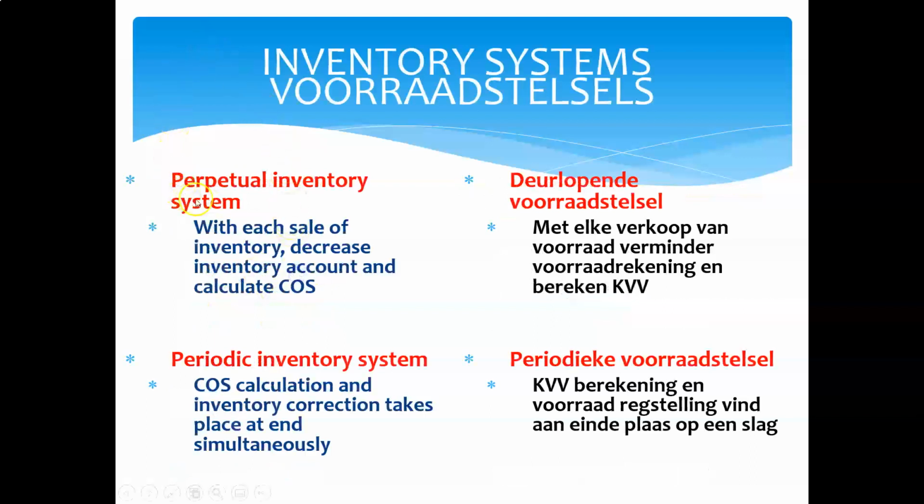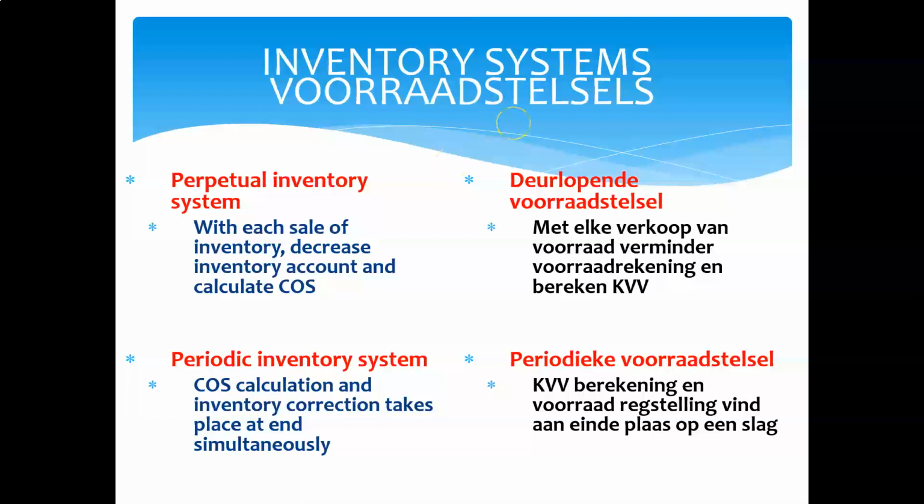Very important is that an entity can have two types of inventory systems. And accounting-wise, there are ramifications and consequences depending on what inventory system a company is using. What is a perpetual inventory system? A perpetual inventory system says we are updating our inventory records with each and every transaction that takes place.